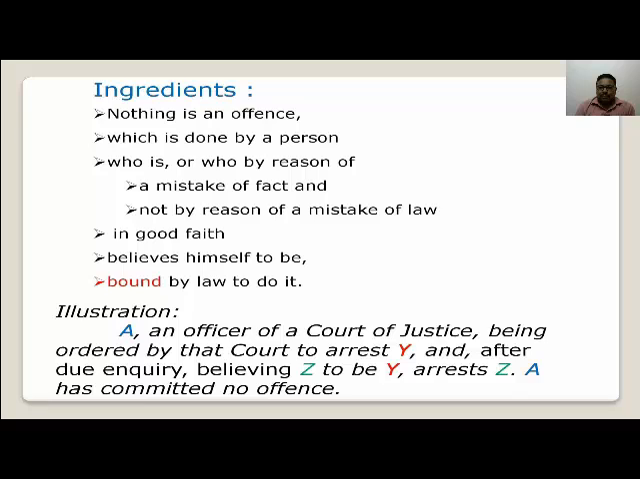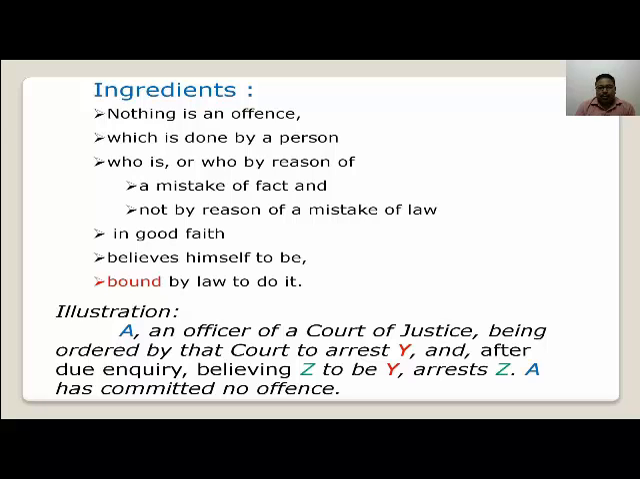As per section 76, if any person does anything by reason of mistake of fact and not by reason of mistake of law, and if he in good faith believes himself to be bound by law to do it, such person can be exempted from criminal liability. So anyone who does any act under a mistake of fact, and while doing the act is acting in good faith, and is bound by law, can take the benefit of section 76. Section 76 is applicable only to persons who are said to be bound by law.